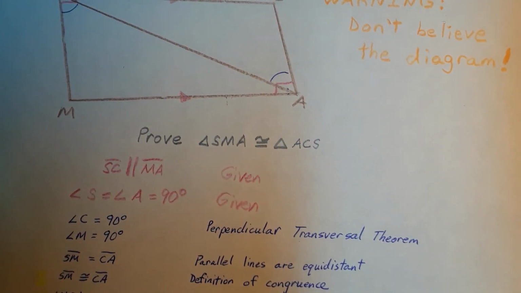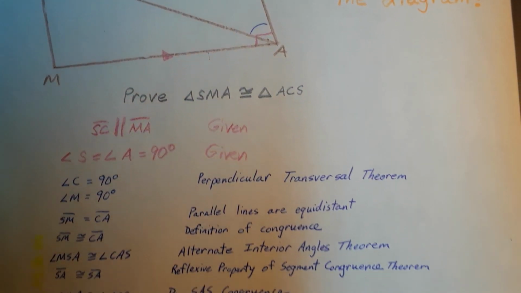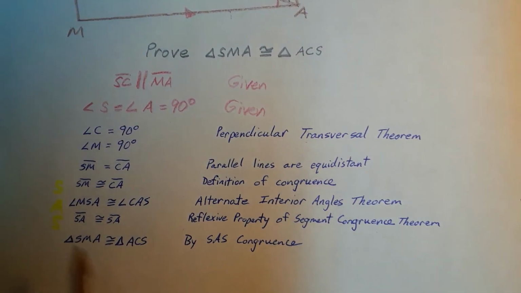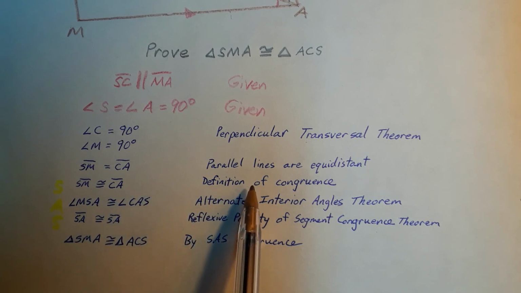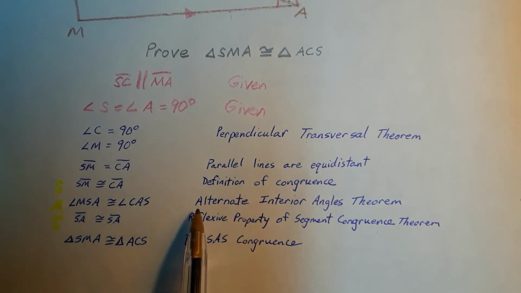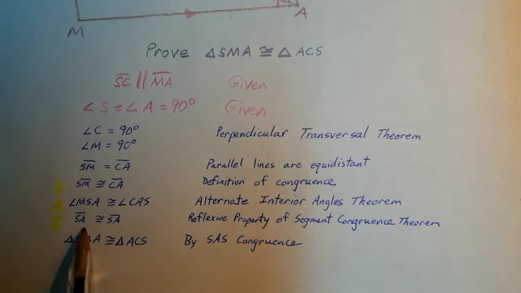As we move down and look at our proof reasons here, we had this side identified by definition of congruence. We had these angles identified by the alternate interior angles theorem, and then we had these sides identified by the reflexive property of segment congruence, giving us side, angle, side, and we have triangle SMA is congruent to triangle ACS by the side, angle, side congruence. And that concludes our proof, which was to be demonstrated.